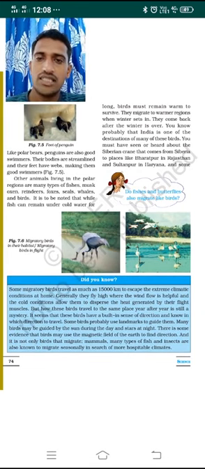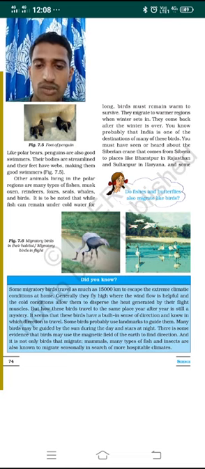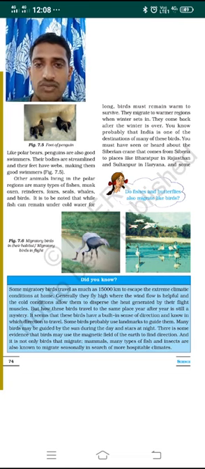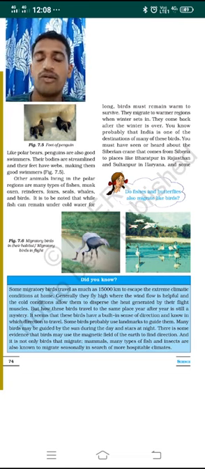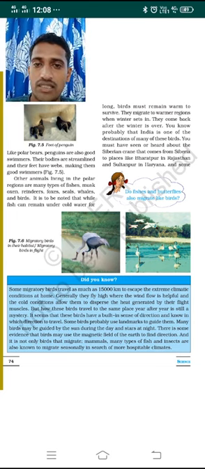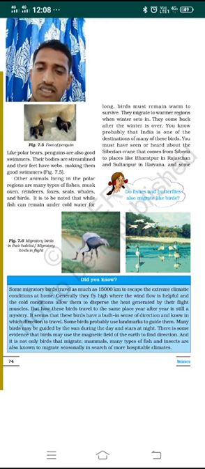They fly very high, where the wind flow helps them, and the cold conditions allow them to disperse the heat produced by the flight muscles which help for flying. Even then, they take a short rest during their travel.